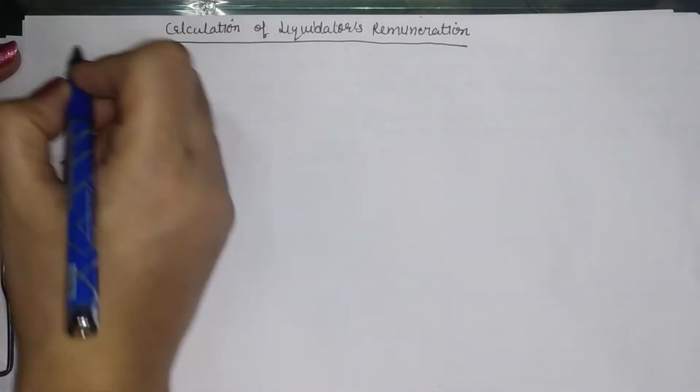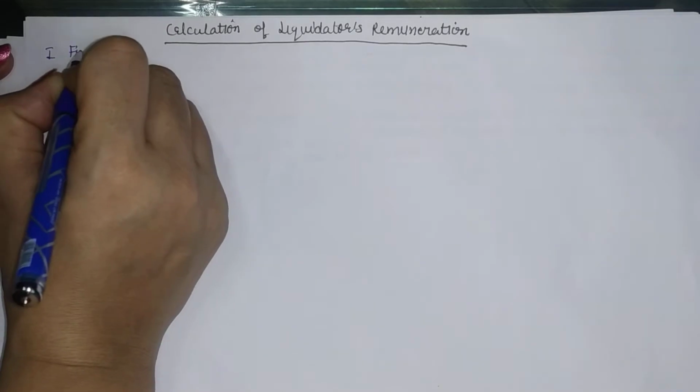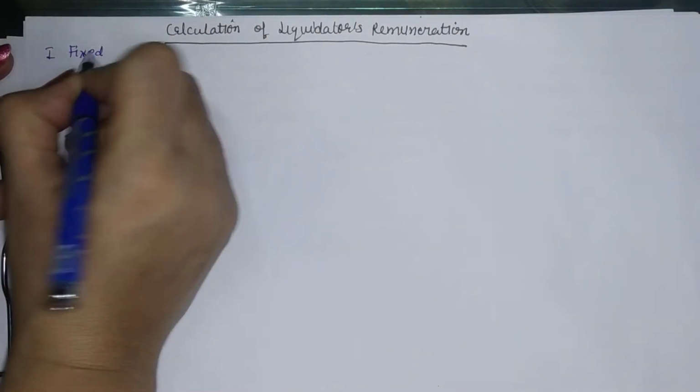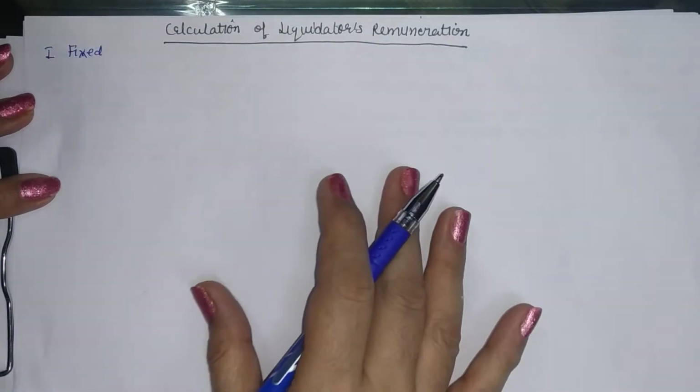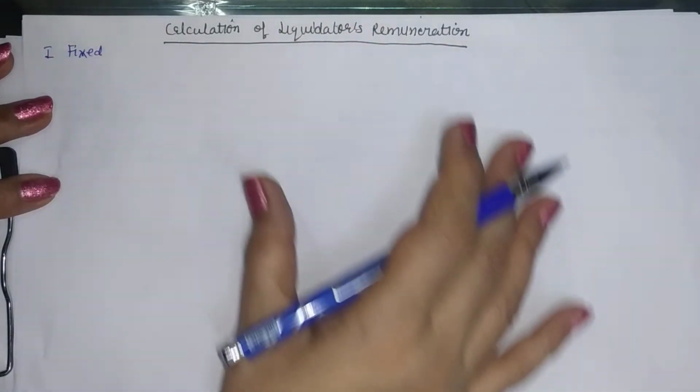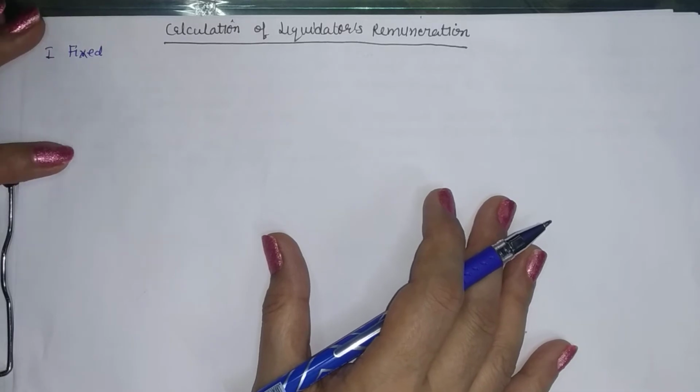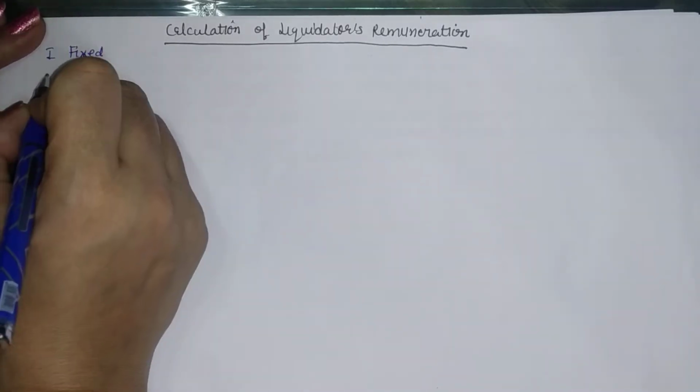Now his remuneration can be number one, fixed. Now if the remuneration is fixed, there is no problem in that because the amount is given and we are directly taking that amount in the payment order. So it won't pose any problem to us.